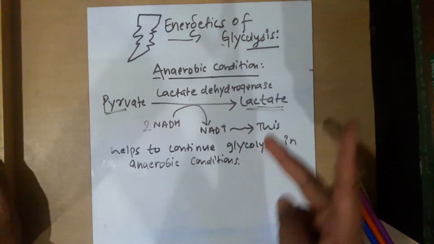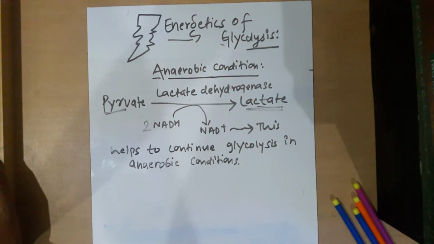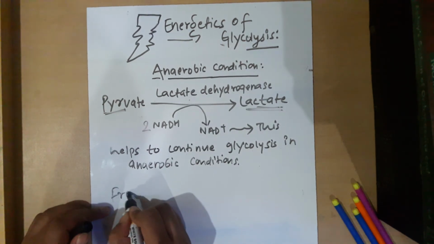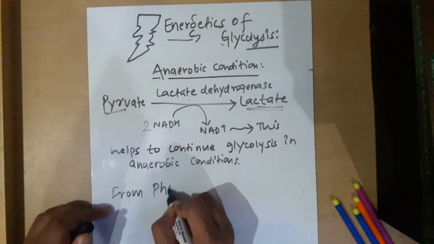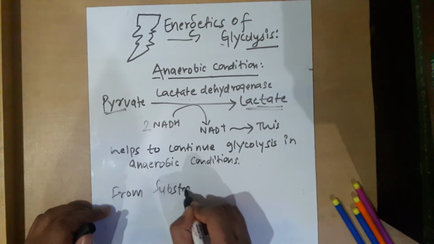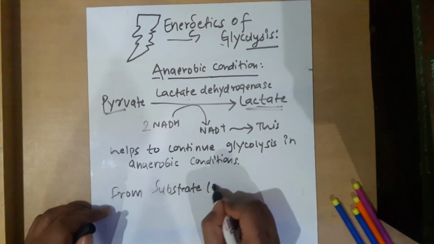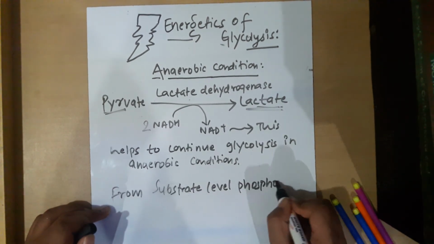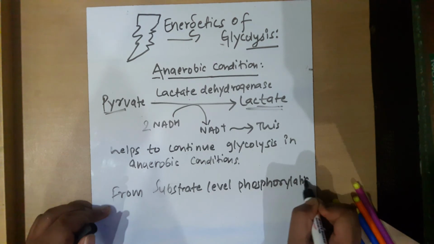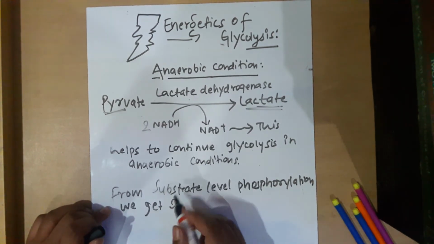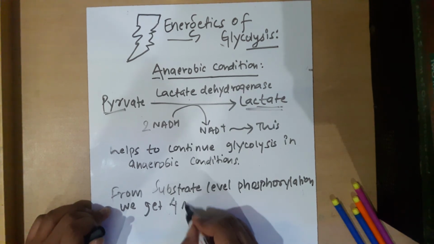Altogether there are 2 high energy compounds and they give altogether 4 ATP. Yes or no? So from substrate level phosphorylation, we get 4 ATPs altogether.